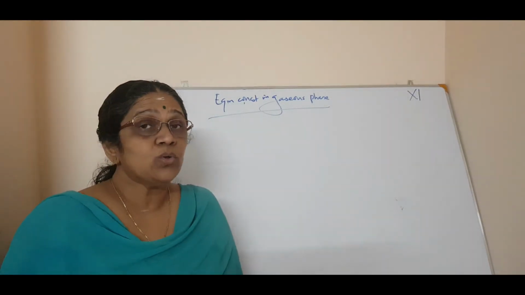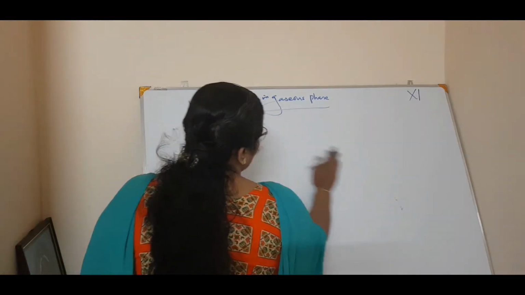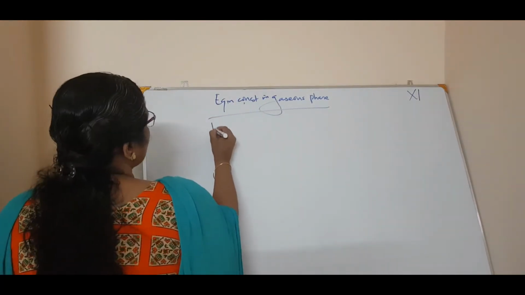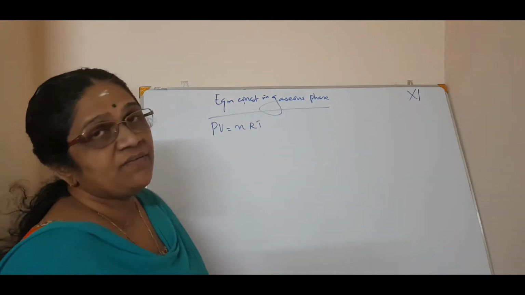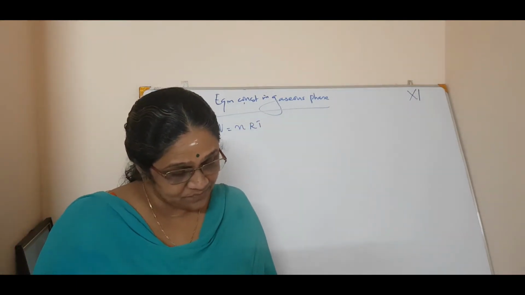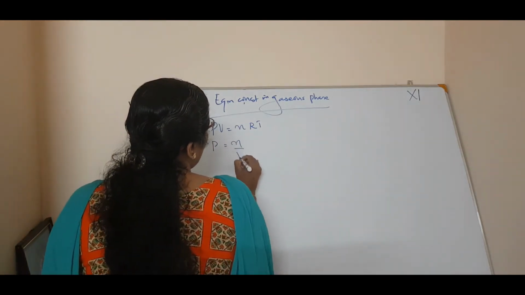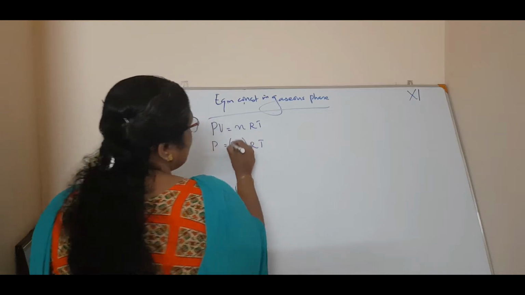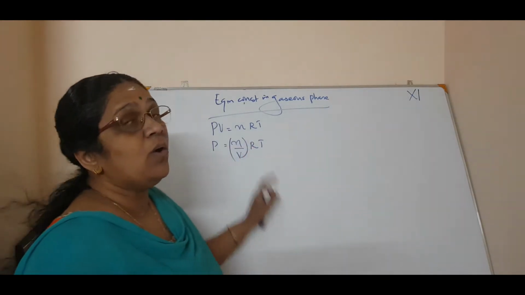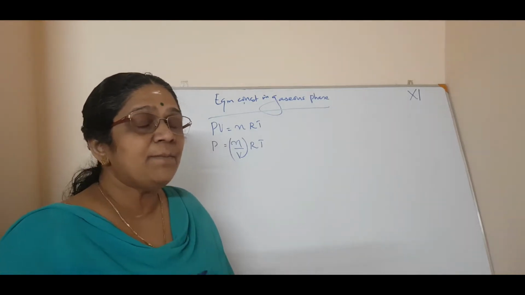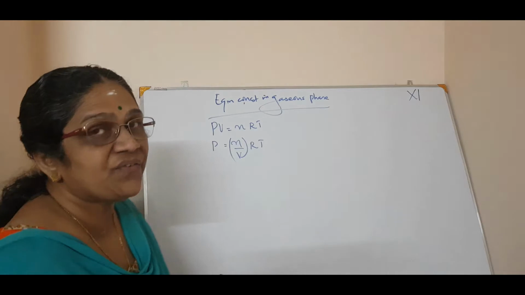For this, we know the ideal gas equation. What is the ideal gas equation? Listen carefully, we are going to derive it. PV is equal to nRT, or you can say P is equal to n by V into RT. And what is n by V? Number of moles by volume. That is concentration, isn't it?